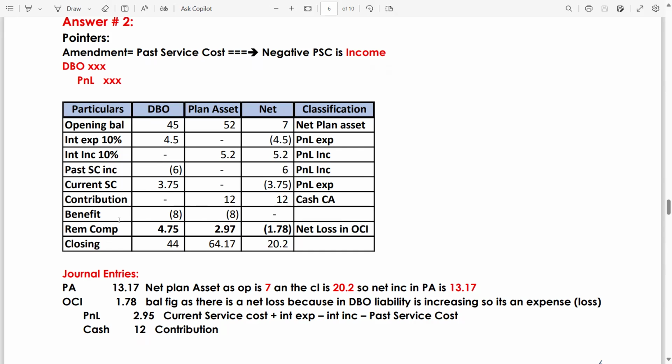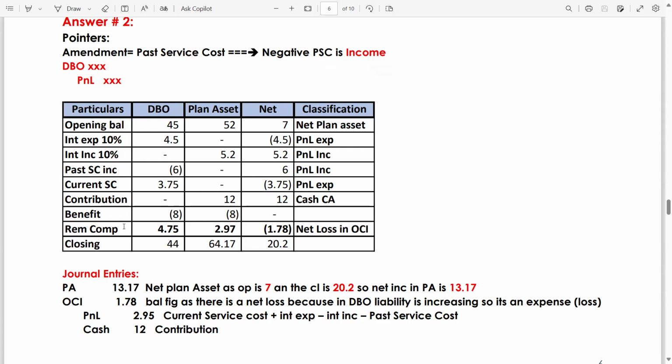Now, again, you have to calculate the balancing figure, which is the remeasurement component. Remember, the remeasurement component always goes in OCI. It could be a loss or it could be a gain. Now add 45 plus 4.5 minus 6 plus 3.75 minus 8, which gives you 39.25, and the closing is 44, meaning the liability is increased, and whenever there is an increase in liability, it's your expense, your loss.